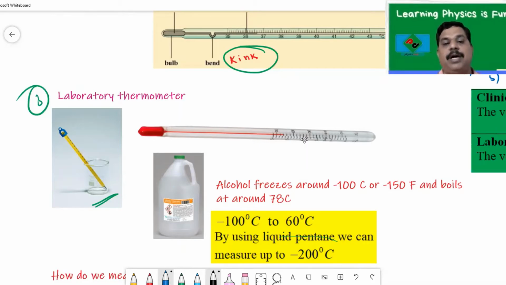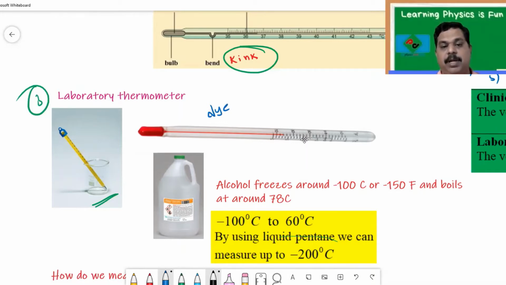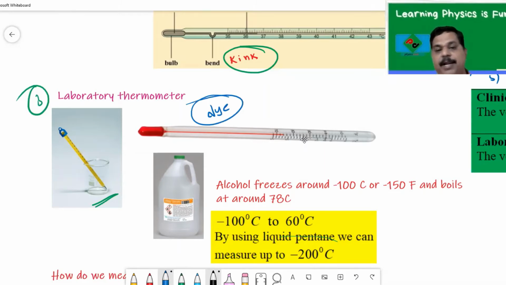So to make it colorful, a red dye is added to it. When we add color to it, it becomes visible. Otherwise, this alcohol is transparent. You may not be able to take the reading, so if you want to take the reading, we add a red dye to it.